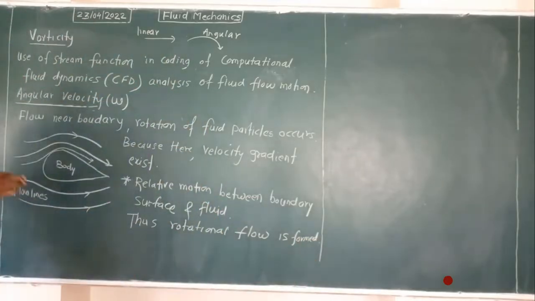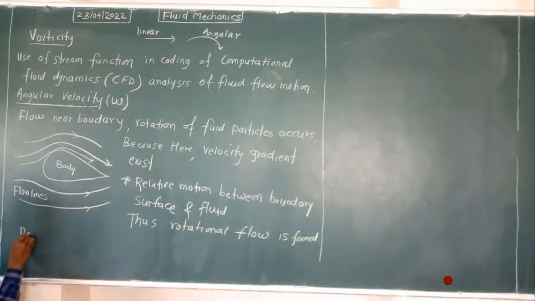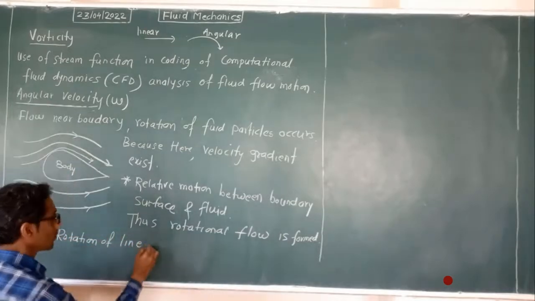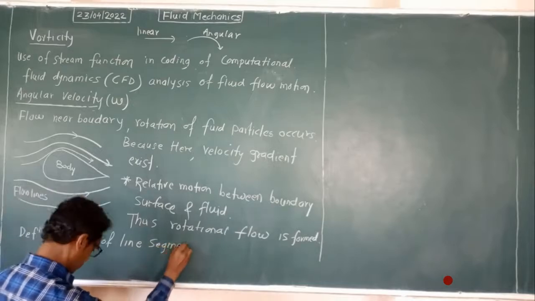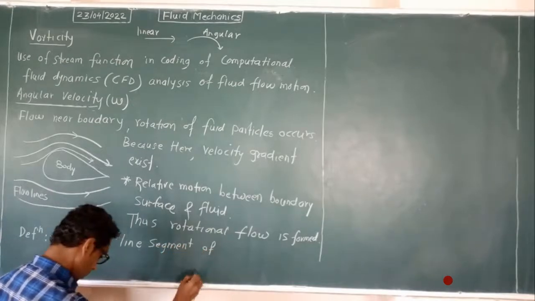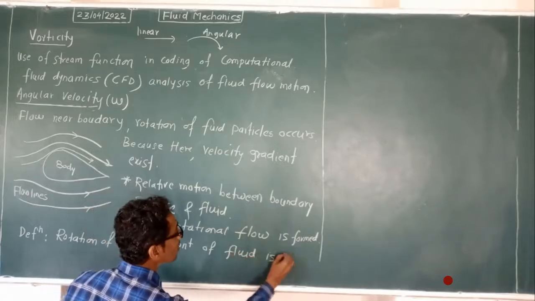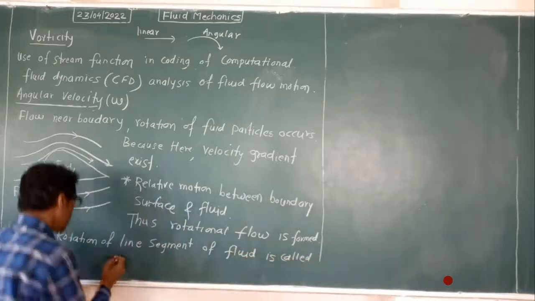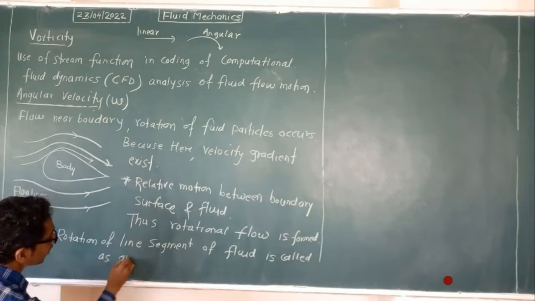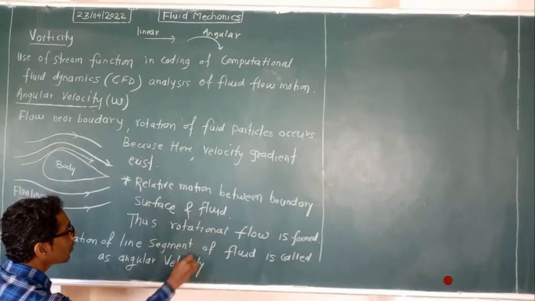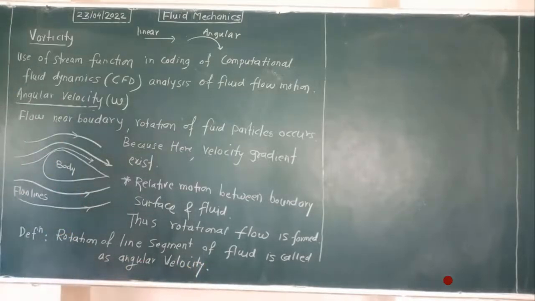Now the definition of angular velocity: rotation of a line segment of fluid is called angular velocity.